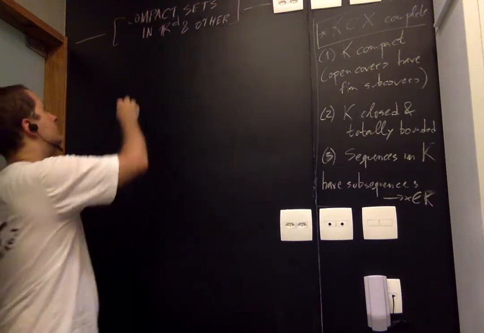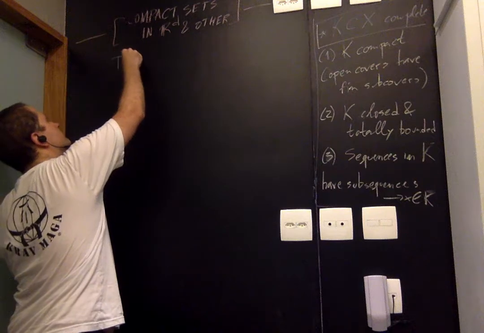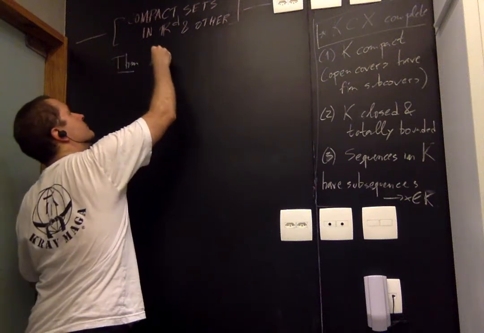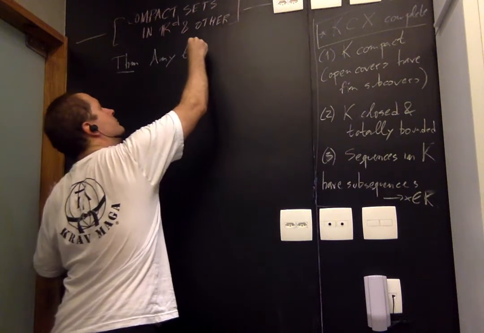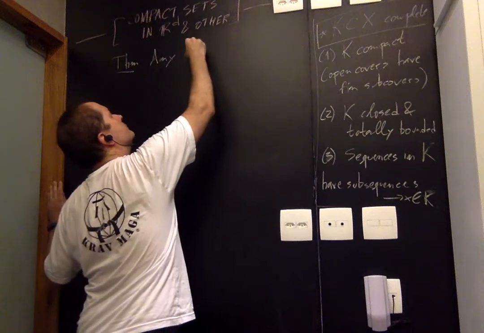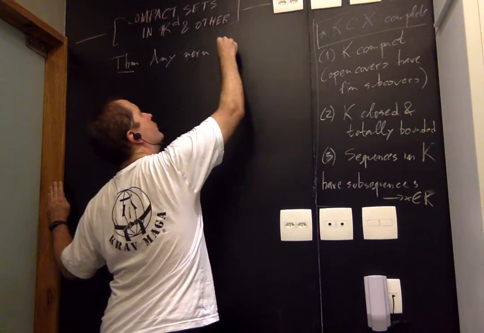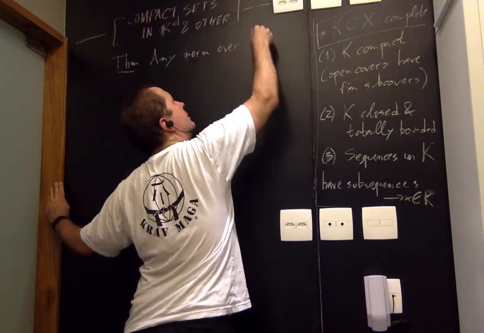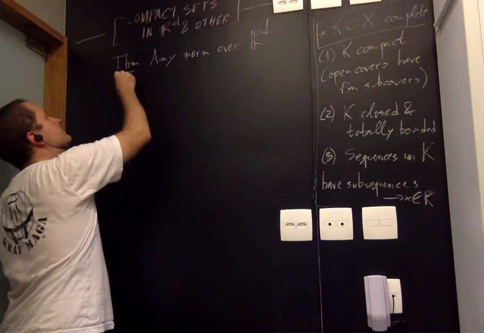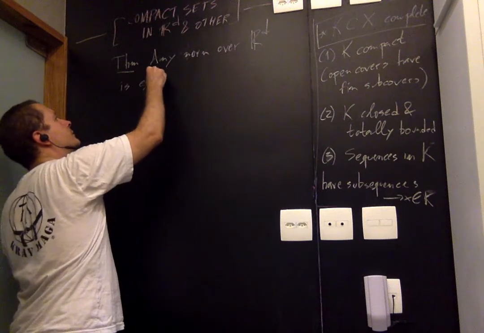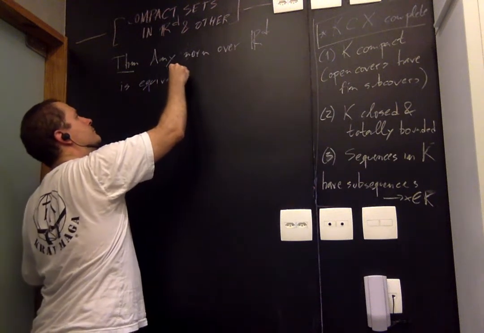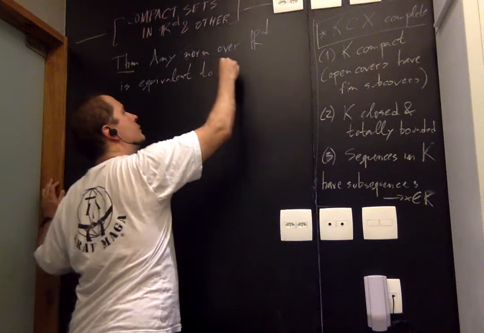So, theorem. Any norm over Rd is equivalent to the 2 norm.